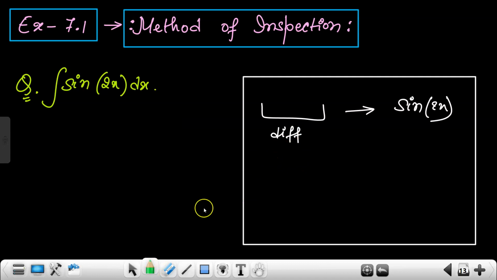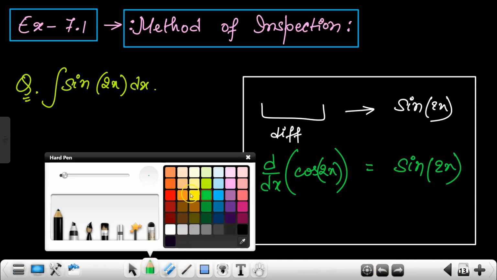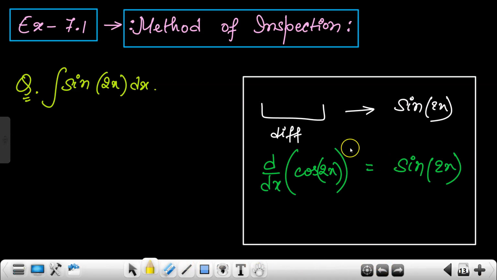See, I'm telling you, watch the process of how to do it. d dx of something must give us sin of 2x. Yes or no? Now we know that d dx of cos 2x should give us sin 2x, and there will be a minus sign here also. Let me show you what is happening. What is d dx of sin x? d dx of sin x is cos x, and d dx of cos x is minus of sin x.